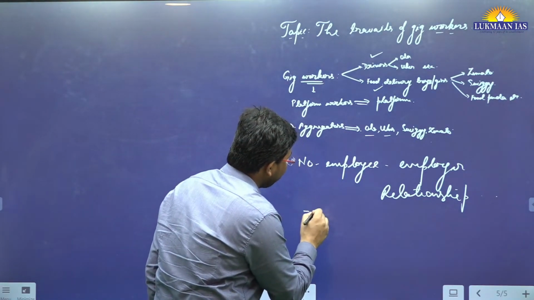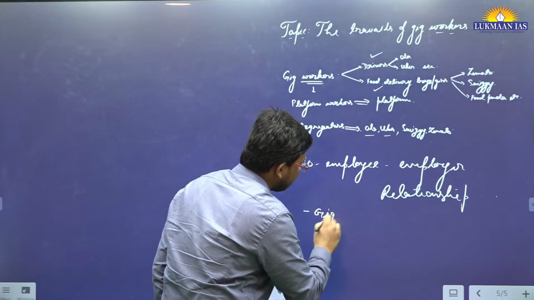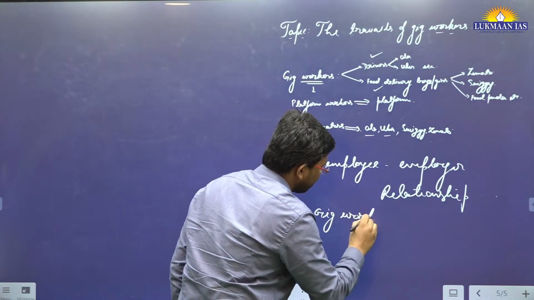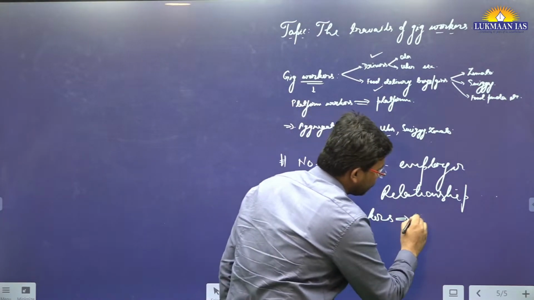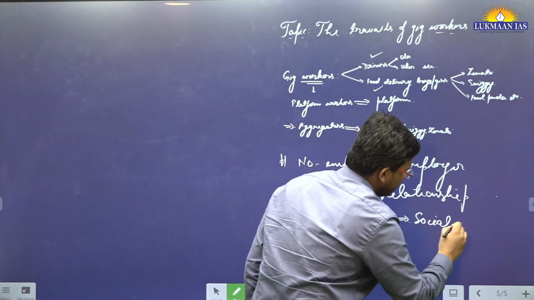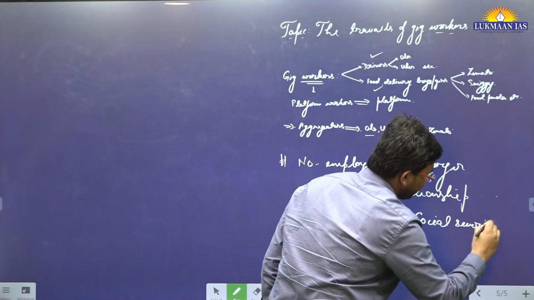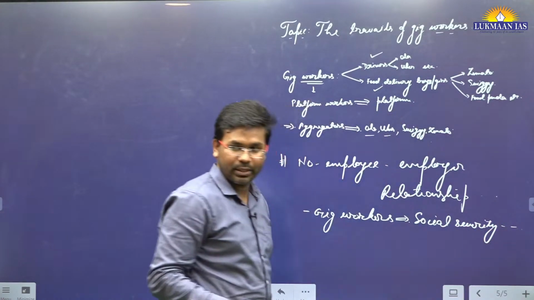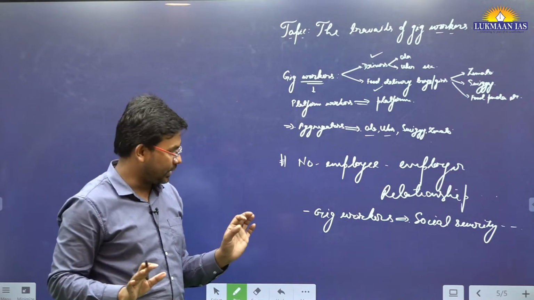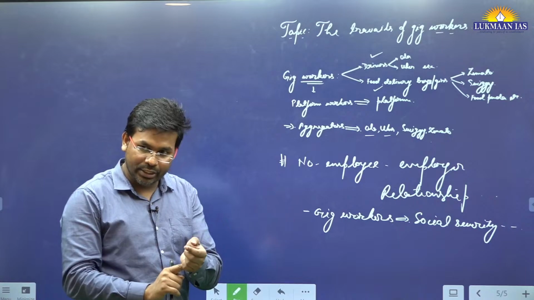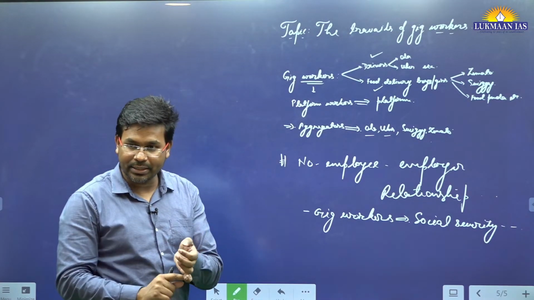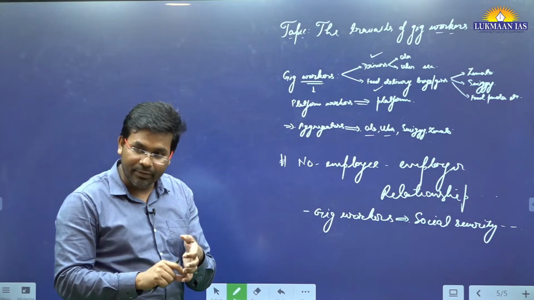That's why the gig workers do not get any social security. Social security in the sense that they do not have any pension, any insurance, or any PF, provident fund.